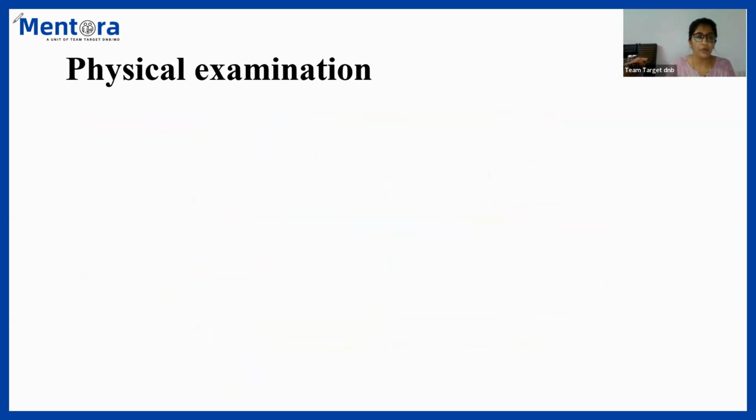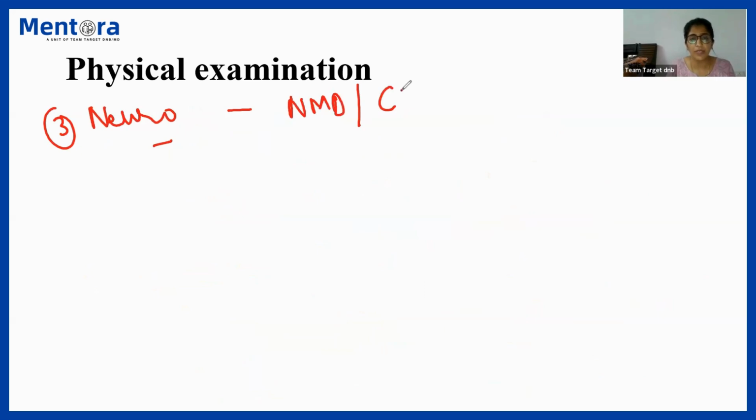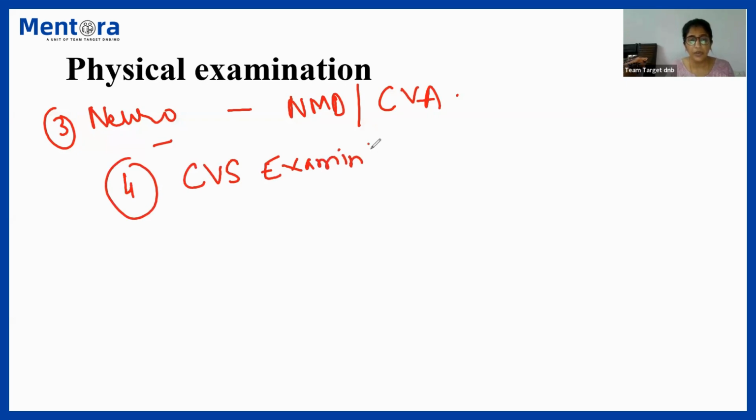Number 3 is about neurological examination. So why are we examining the nervous system? It is important to rule out conditions like neuromuscular disorders or cerebrovascular diseases. So we have to perform a neurological examination as well to rule out that as a cause of breathing disturbances. And number 4 would be a cardiac or CVS examination, that is basically done to have an estimate of the right ventricular and left ventricular functions.